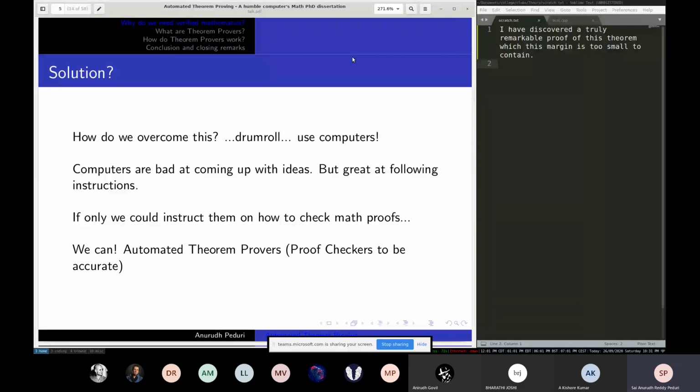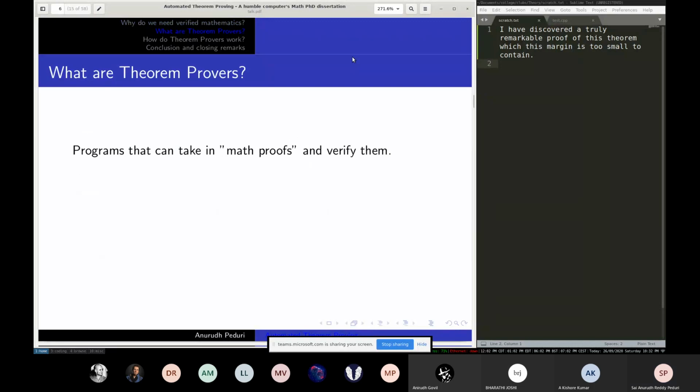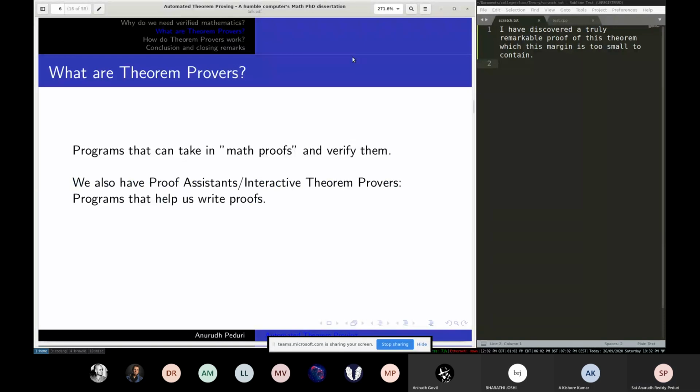And we actually have technology that can do that, and that's called automated theorem provers or proof checkers, to be accurate. They don't actually prove theorems by themselves. You provide them proofs in a certain form, and they verify that these math proofs are actually correct. So a theorem prover, in the simplest sense, is just a program that can take in a math proof coded in a specific format, verify it step by step, and tell you that this proof is correct. You have proved whatever you started out to prove.